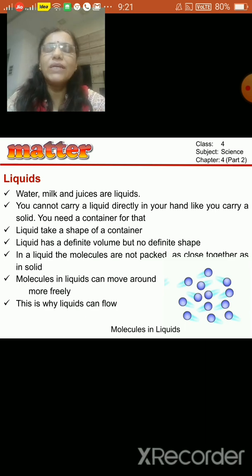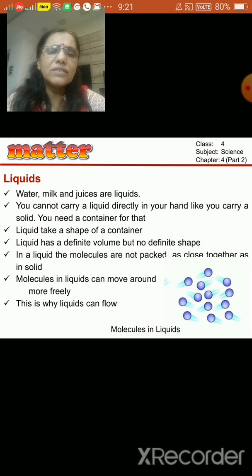But in liquid it is not the case. The molecules are arranged far from each other. They are somewhat apart from each other so that they can move around. Or you can say the intermolecular space, the space in between the two molecules, is more.